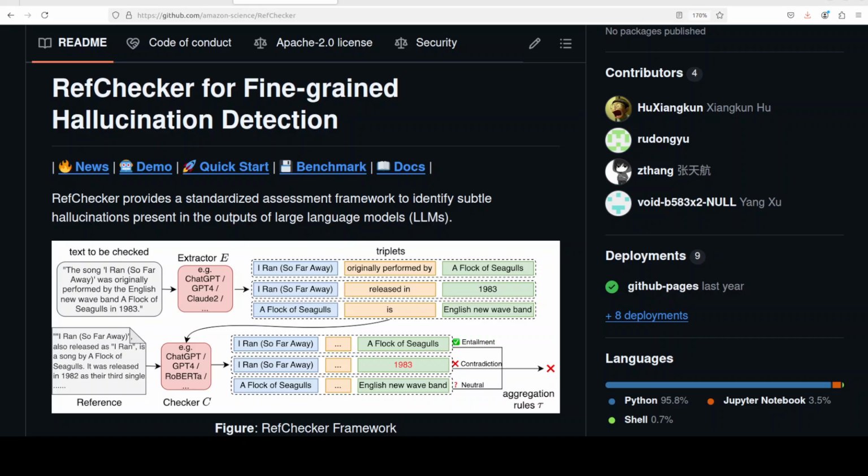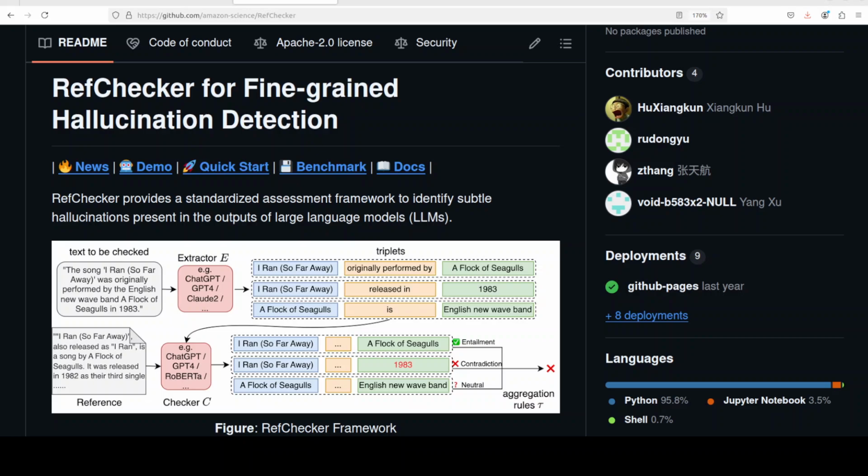This issue occurs when the model over-relies on patterns, biases, or associations learned during training rather than relying on actual facts or context. As a result, hallucinations can lead to inaccurate, misleading, or nonsensical outputs, which can be detrimental in applications where accuracy and reliability are crucial.